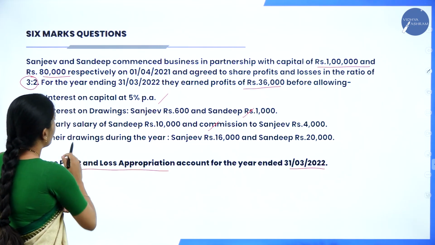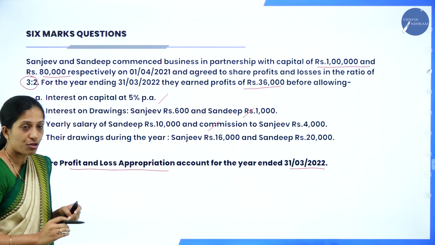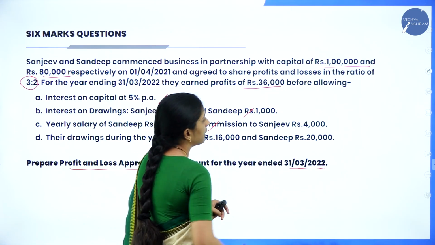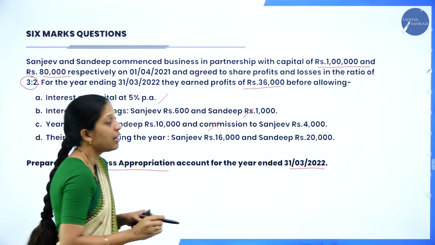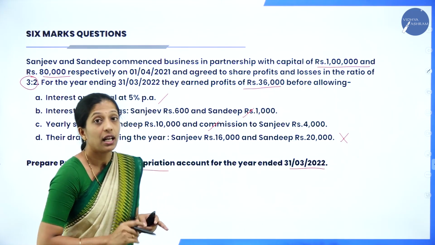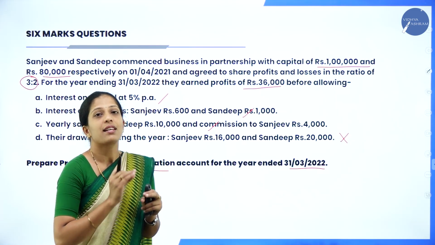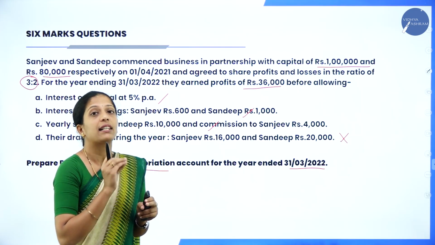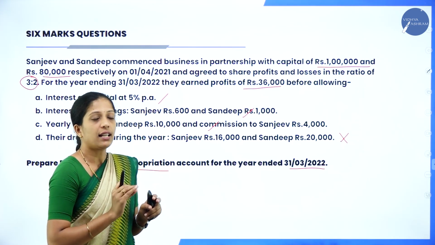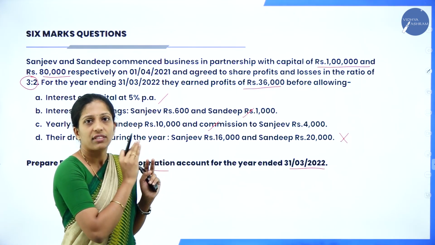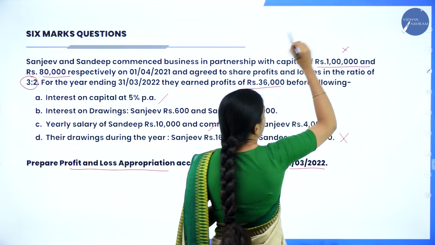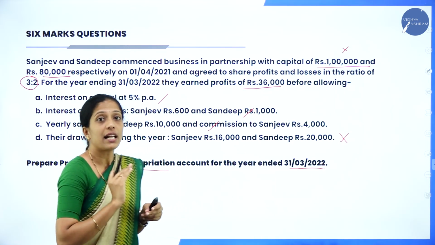Now see, if you see our 4th point, they have directly given the drawings. Their drawings during the year, Sanjeev 16,000 and Sandeep 20,000. Remember, drawings and capital you will not take anywhere in your solution. Why have they given drawings as well as capital? To calculate the interest on drawings and interest on capital. Other than that, you will record everything they have given in the question. Even the capital you will not take. This capital you will take only to calculate the interest.